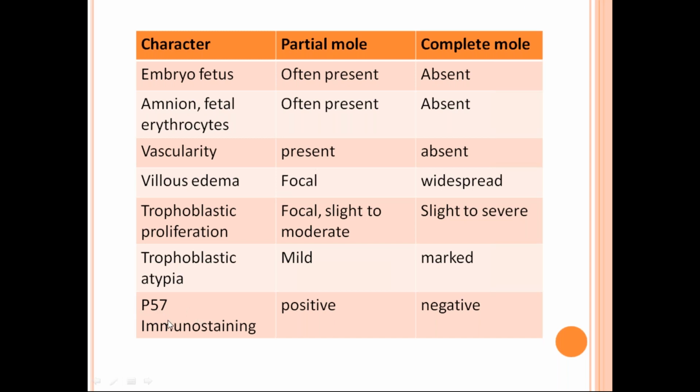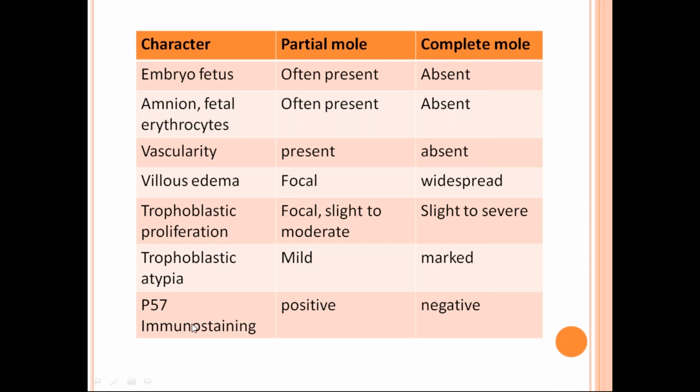And what is this P57 immunohistostaining? That is nothing but the IHC marker, the immunohistochemistry marker for the P57 tumor marker. Because in the first trimester it is usually very difficult to diagnose between a complete mole and other cases of pregnancy, to differentiate a complete mole you have to do an IHC marker, the immunohistochemistry marker for P57.